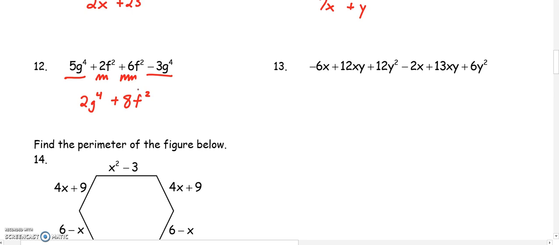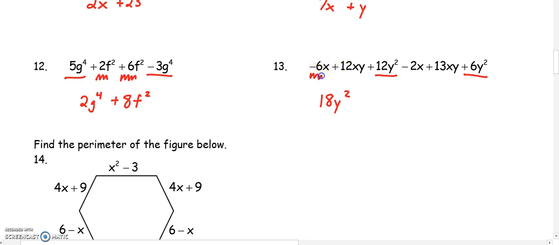Number 13, negative 6x plus 12xy plus 12y squared minus 2x plus 13xy plus 6y squared. So first I'm going to see my biggest exponent is the y squared. So 12y squared plus 6y squared gets us 18y squared. Notice again, the exponent does not change.